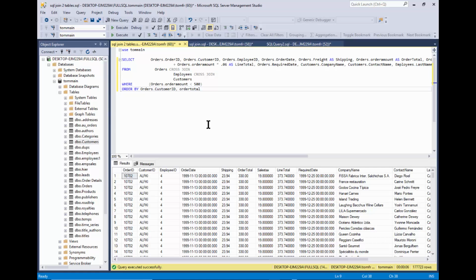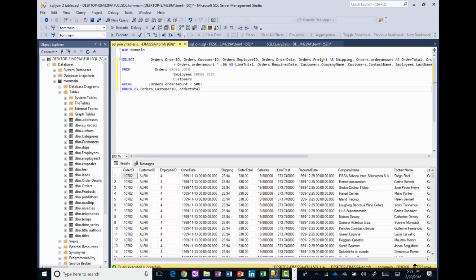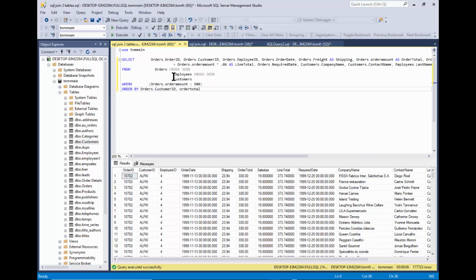The tables are not joined to each other at all. So it actually multiplied the tables together. It took the number of the records from the employees table times the number of records of the customers table times the number of records in the orders table. It's called a Cartesian product. That's why we have so many records. So I really can't think of an actual use of the cross join. I don't think it would really occur too many times.